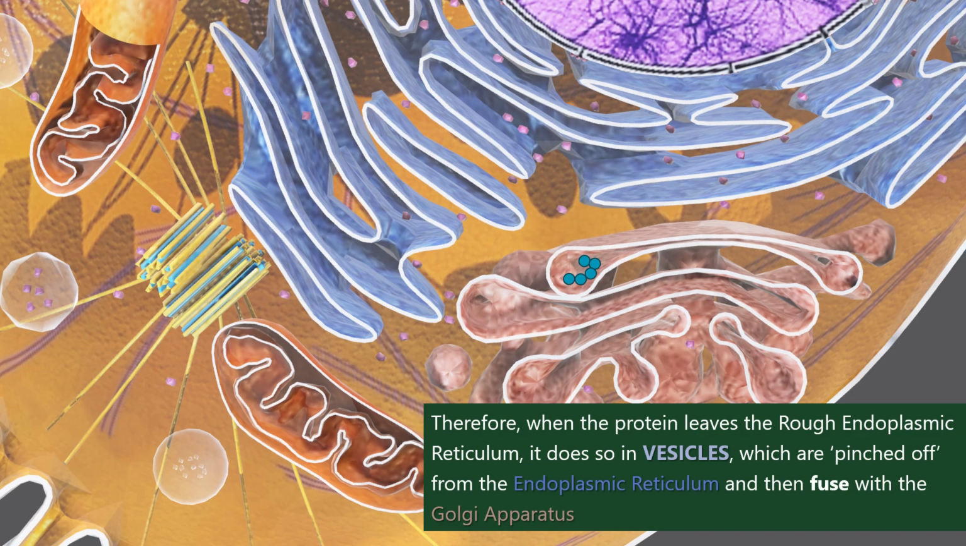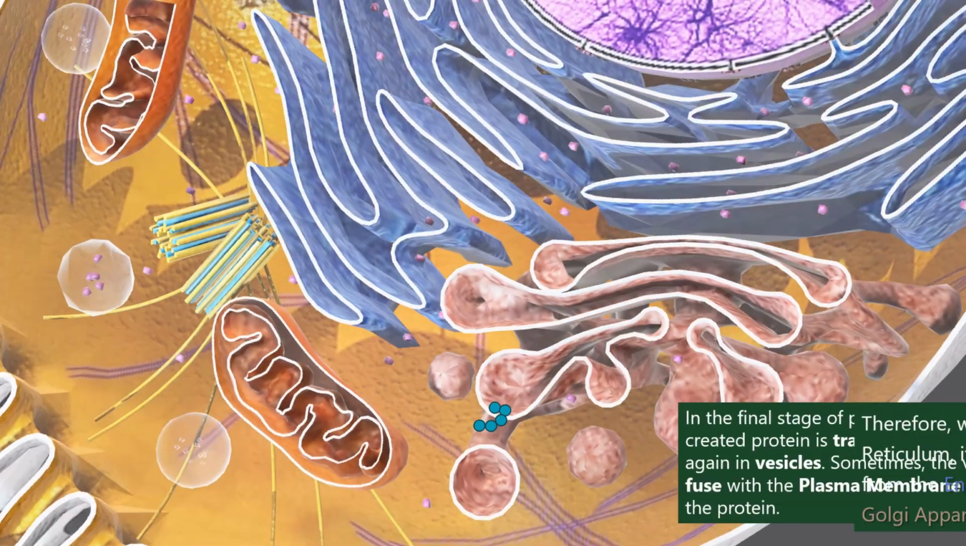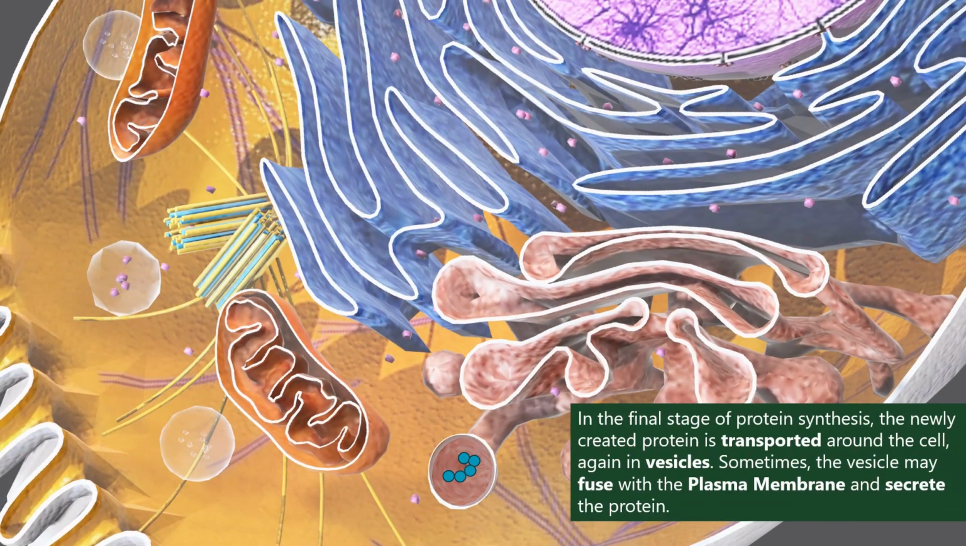In the final stage of protein synthesis, the newly created protein is transported around the cell, again in vesicles, to wherever it needs to be for it to carry out its function, right? If it's helping out as an enzyme in the citric acid cycle, then it'll be delivered to the mitochondria. If it's a channel in the plasma membrane, then it will be delivered to the plasma membrane where it will be a transmembrane protein that'll create a channel for other molecules to pass through.